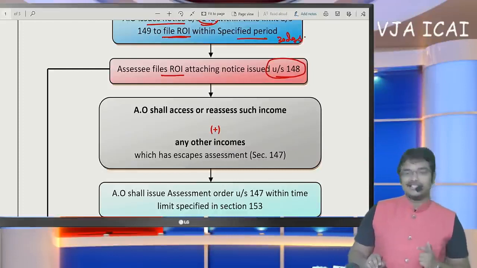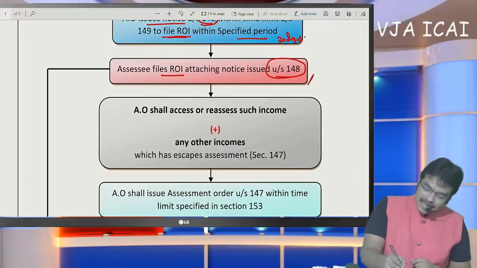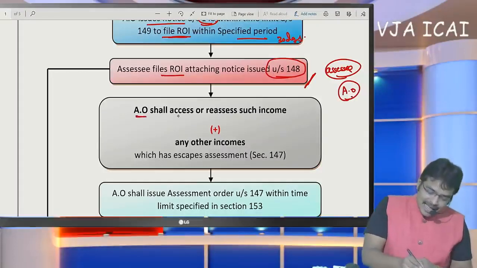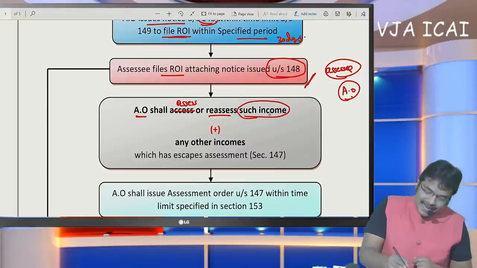If we attach such notice, we can file the return of income. Now the procedure starts. Up to here, the SSE's duty is completed. Now begins the duty of the assessing officer. Now the AO shall assess or reassess such income.